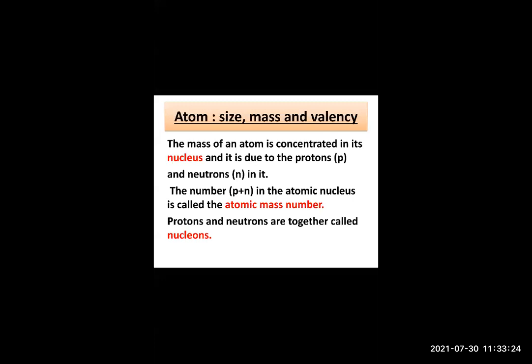That will be how much? The 12 gets cancelled. So what is left now? Only 1. What is the answer, students? 12 into 1 upon 12 is 1. So the mass of one proton and one neutron on the scale of relative atomic mass is how much now? 1. This is how relative atomic masses were taken. Now there is one table given over there.